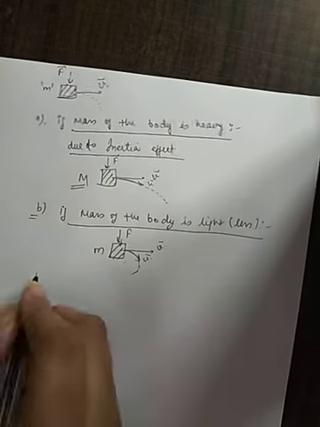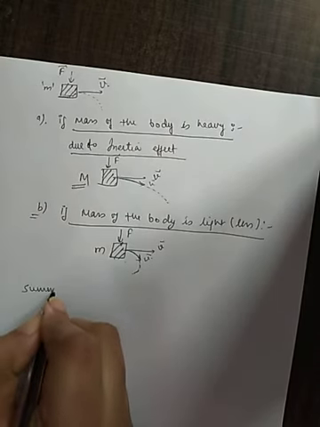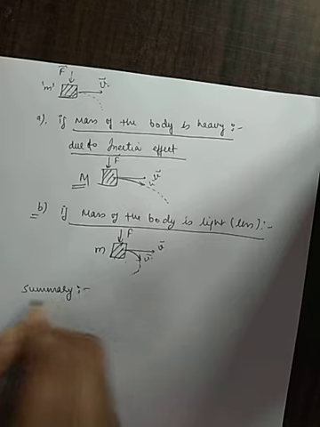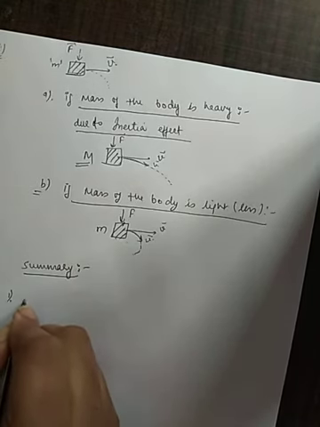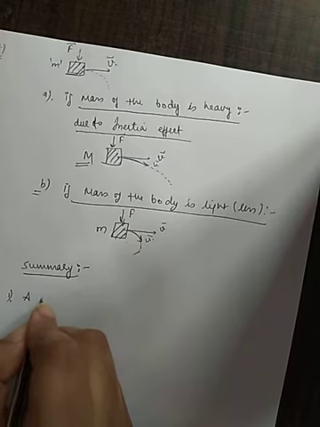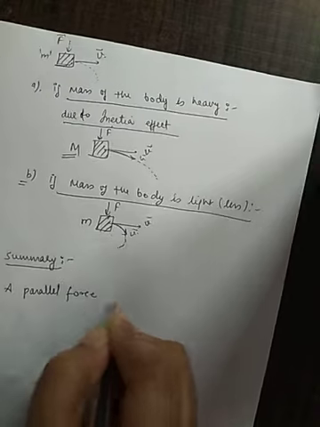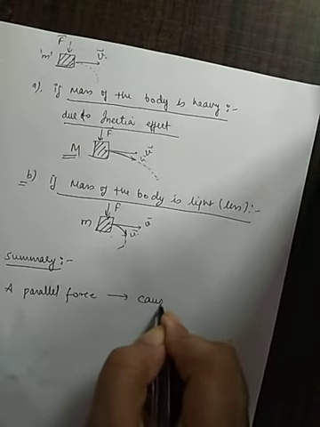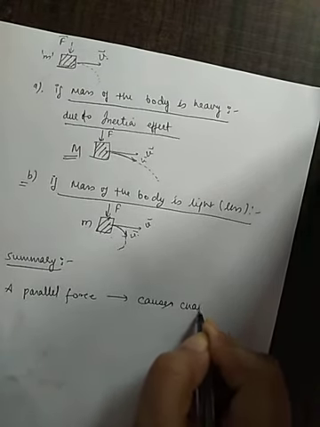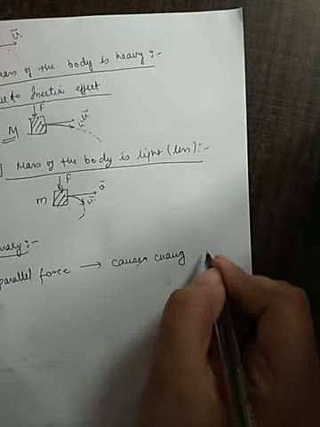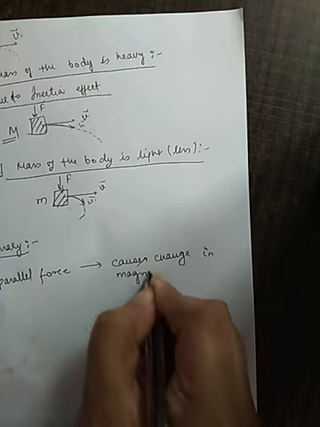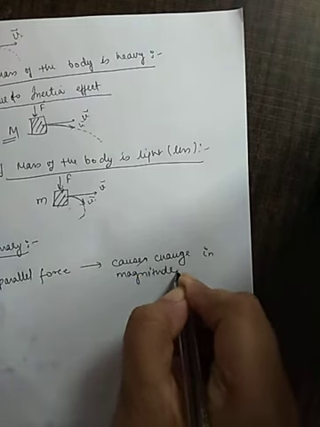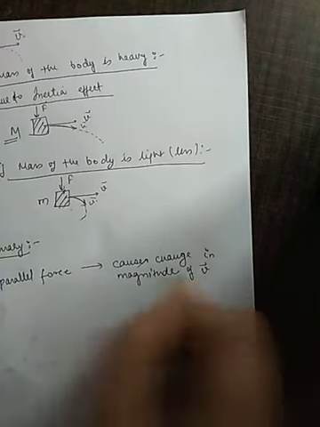So we can summarize this topic in the following manner. First, if a force is applied parallelly, a parallel force causes a change in magnitude of velocity v.